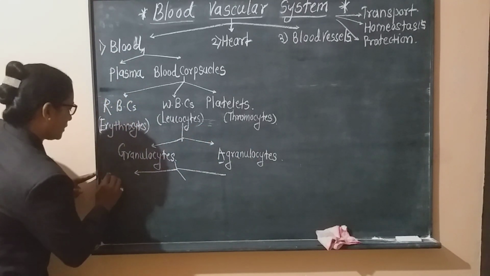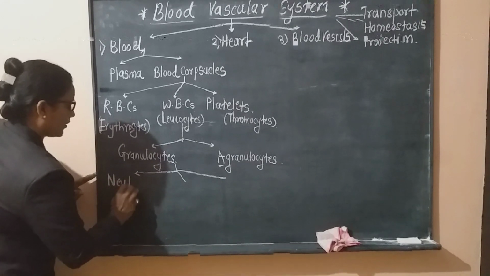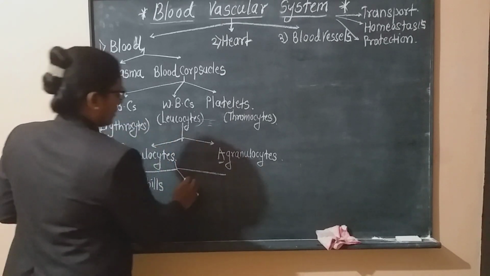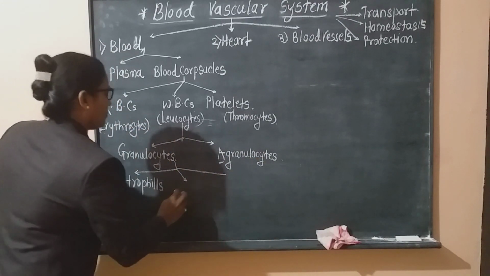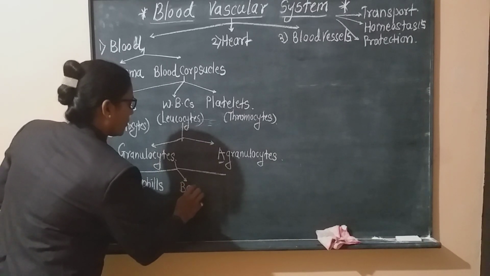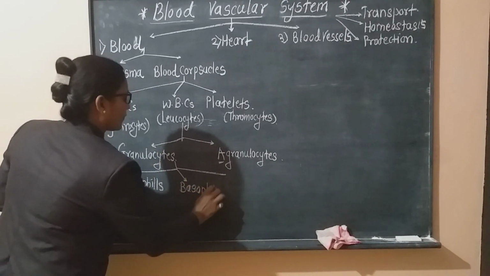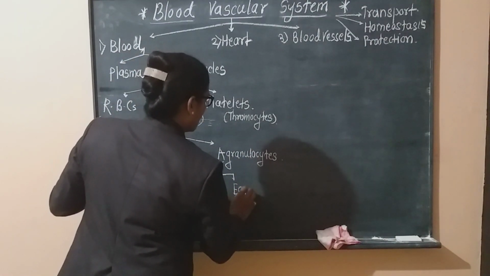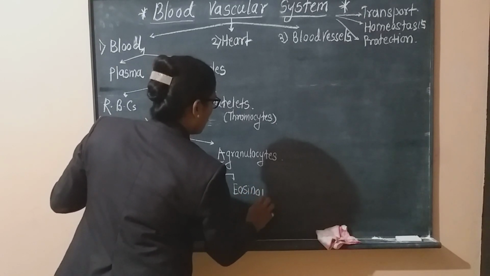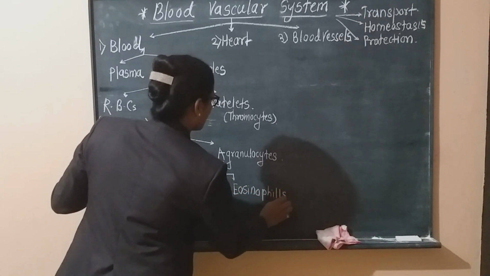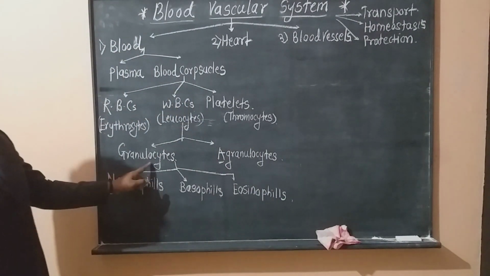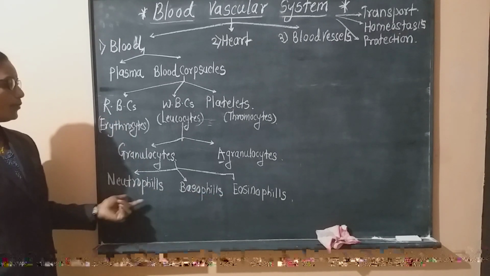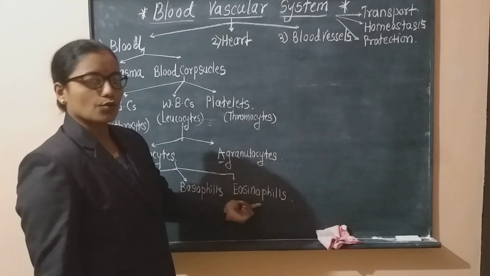The first type of cell is called neutrophils. The second type is called basophils, and the third type is called eosinophils. Granulocytes consist of three types of cells: neutrophil, basophil and eosinophil.